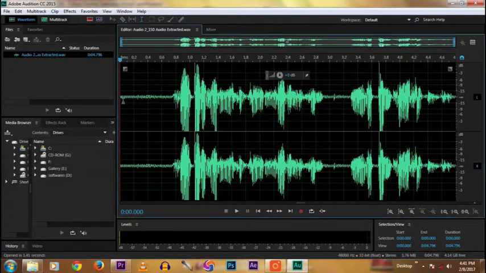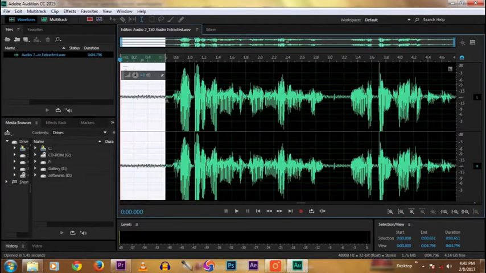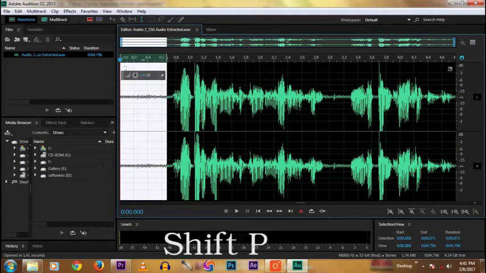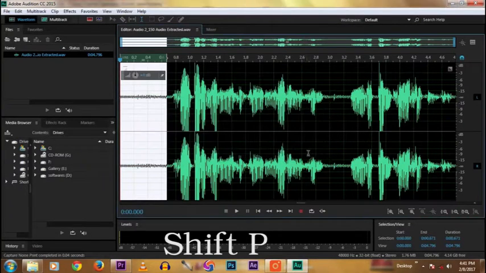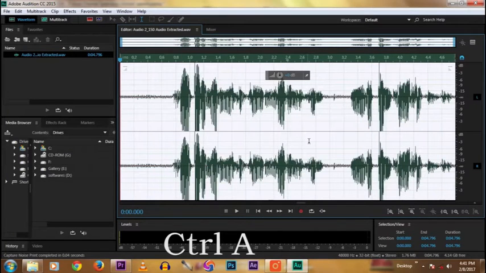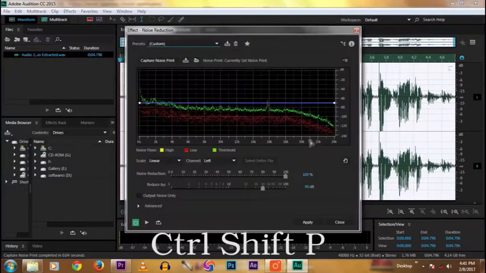Then select the noise portion of the audio. This is the noise portion. Then Shift P, then OK. Now Ctrl A to select all. Then Ctrl Shift P to remove the noise.